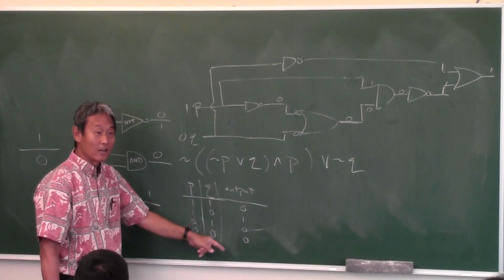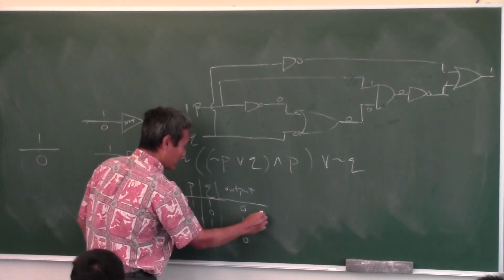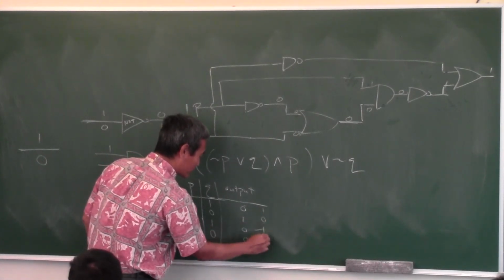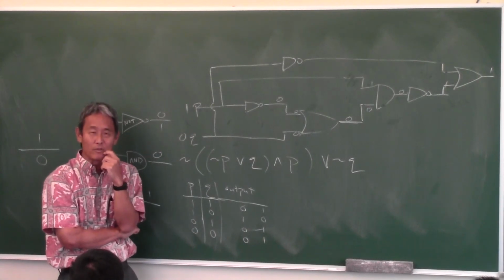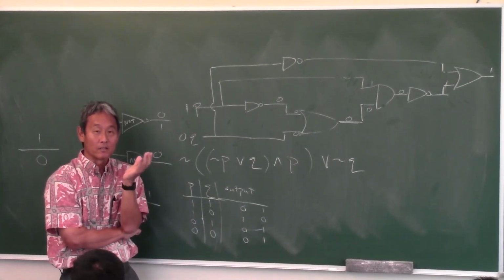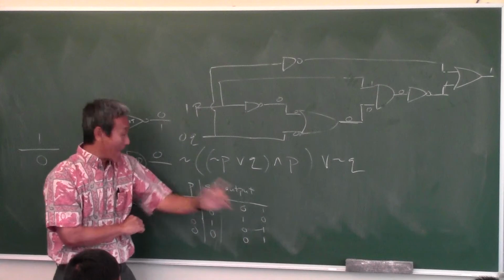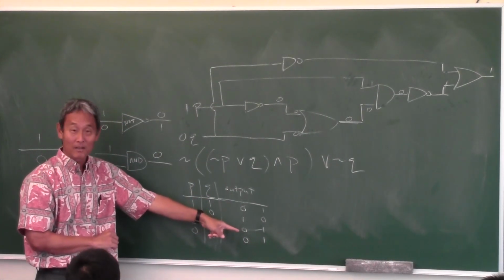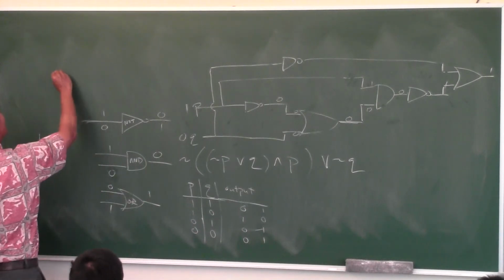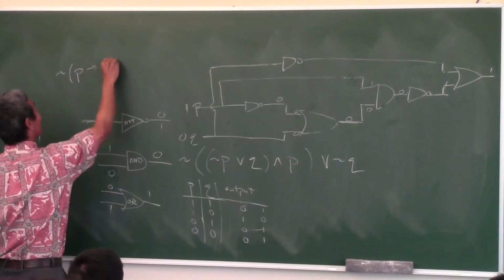This is the negation of true, false, true, true. And where have I seen true, false, true, true before? You just learned it today, people. That's the conditional statement. You know what I'm talking about? So this is simply the negation of P implies Q.